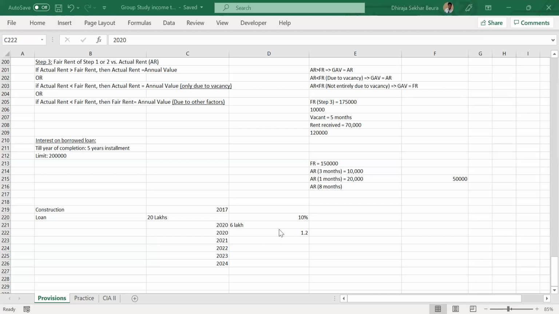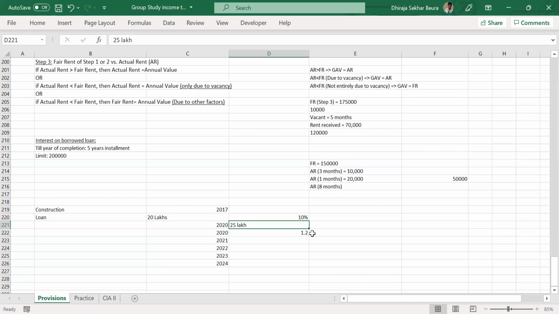Okay, but suppose in this year this loan, instead of 6 lakhs, the accumulated interest would have been 25 lakhs. So per year it comes to somewhere around 5 lakhs, isn't it? 5 lakhs would not be allowed. Limited to 2 lakhs only. But what happens to the years between 17 and 20? Because that's the accumulated one, right? Yes, true. So does it continue for another year? Like anything that is pending from this year 2020, will it be carried forward?